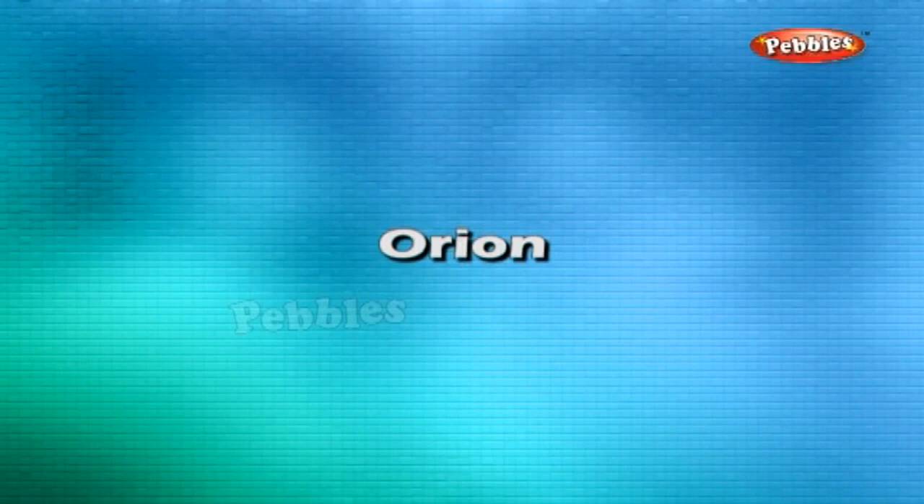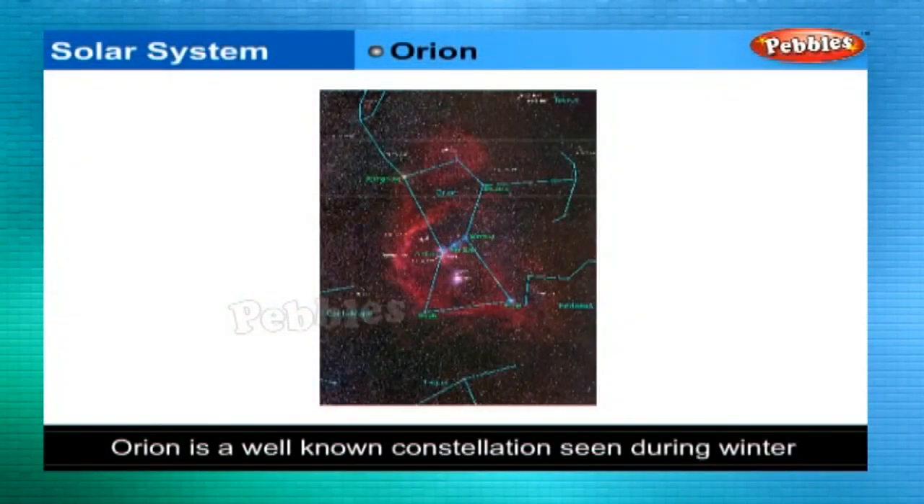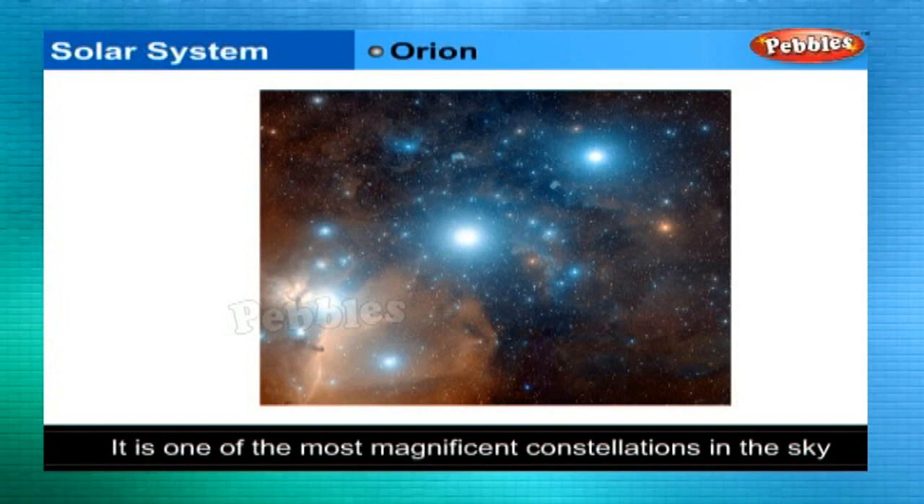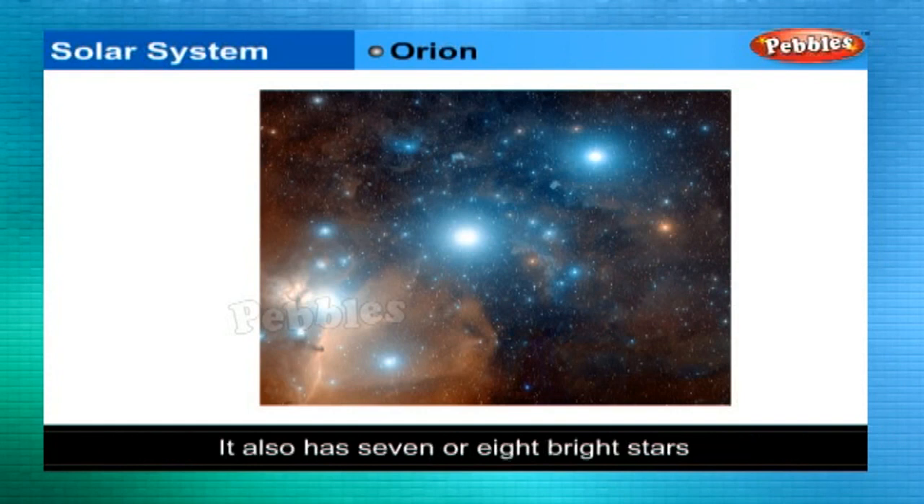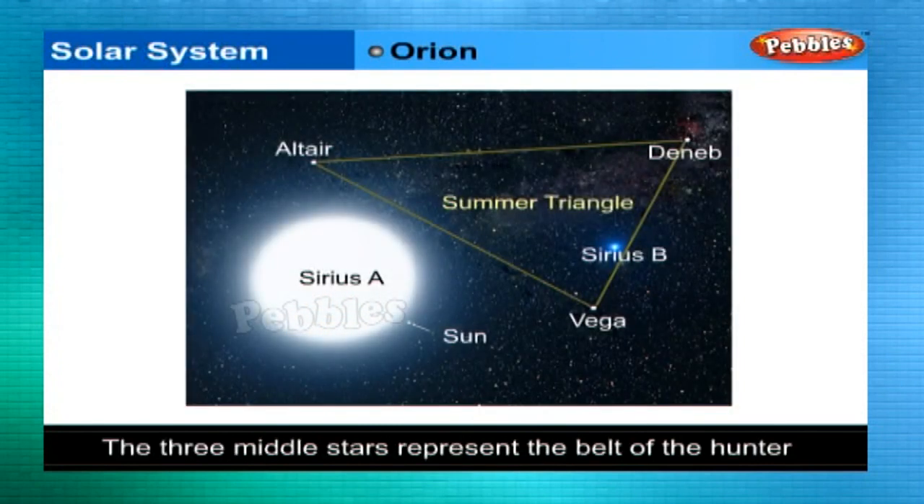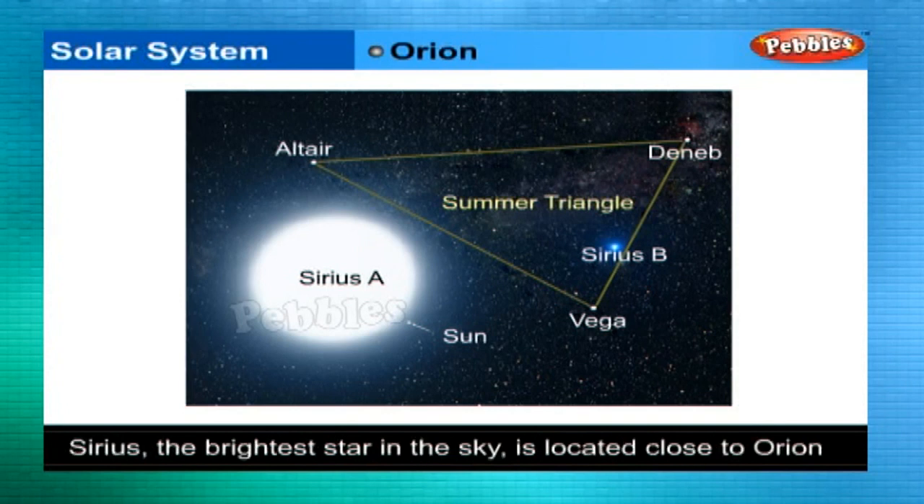Orion. Orion is another well-known constellation that can be seen during winter in the late evenings. It is one of the most magnificent constellations in the sky. It also has 7 or 8 bright stars. Orion is also called the Hunter. The 3 middle stars represent the belt of the Hunter. Sirius, the brightest star in the sky, is located close to Orion.